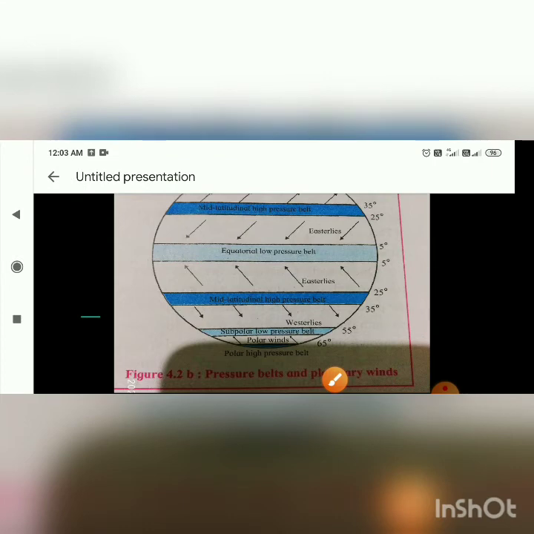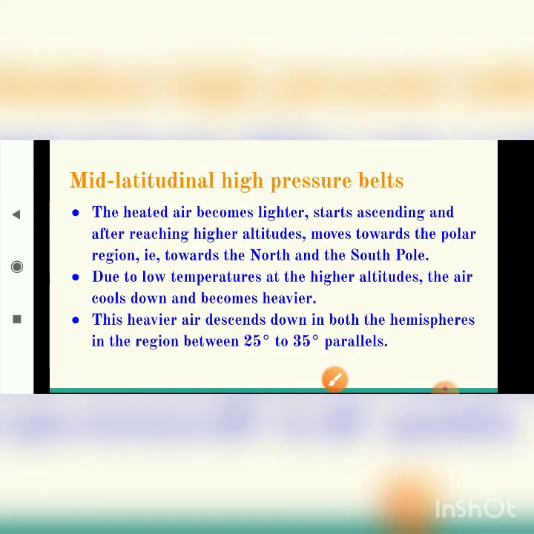Moving ahead, the second one, students, is the mid-latitudinal high pressure belts.